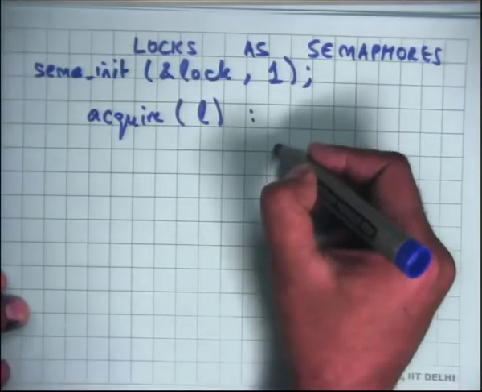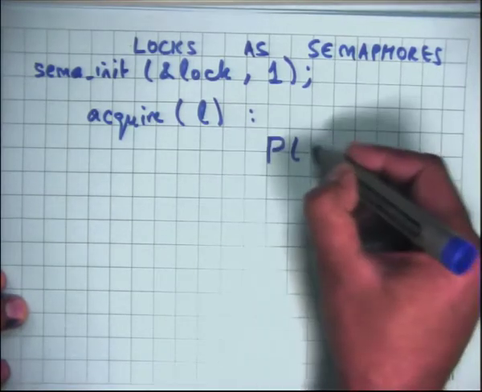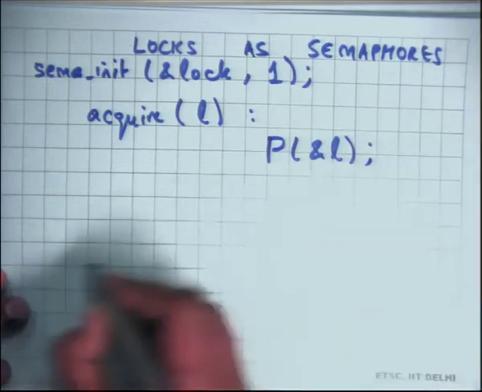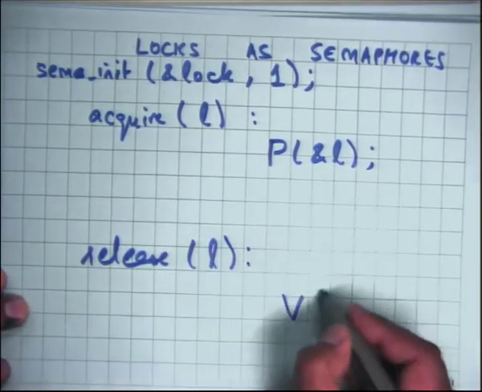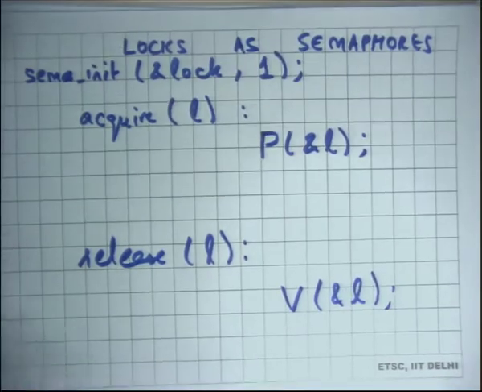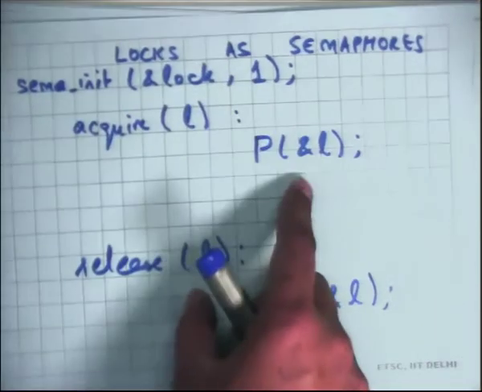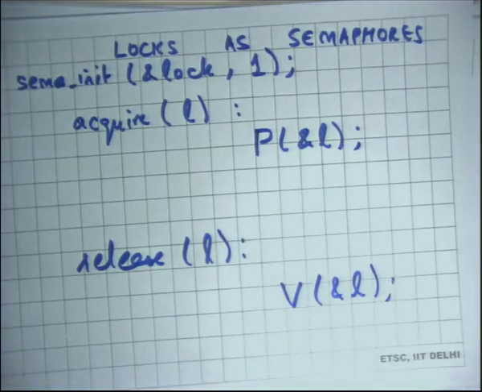So acquire L is nothing but what? Yeah, P, that's it, and release L is V L. Simplistic use of a semaphore. Semaphores can do much more, but if you wanted to use a semaphore as a lock, very easy: you initialize it to 1, acquire becomes P and release becomes V. All right, okay.